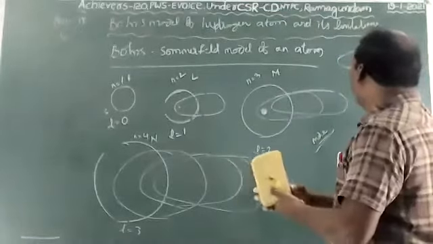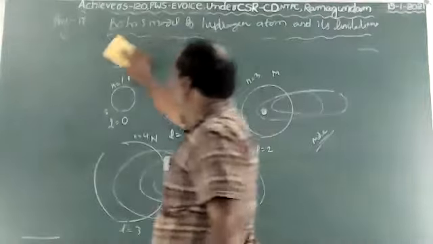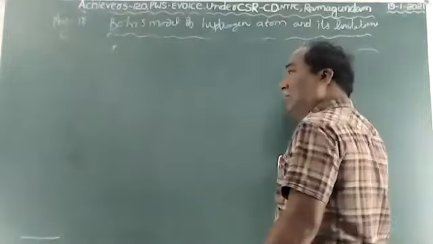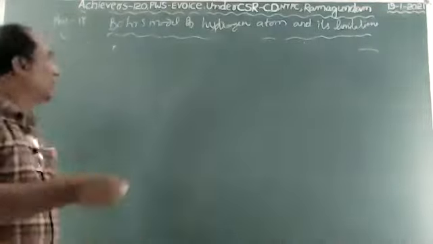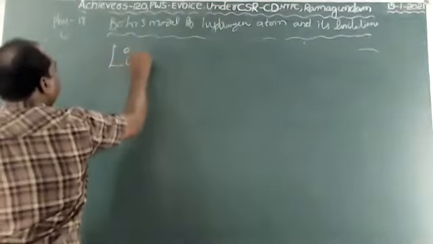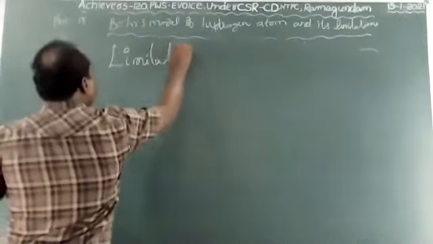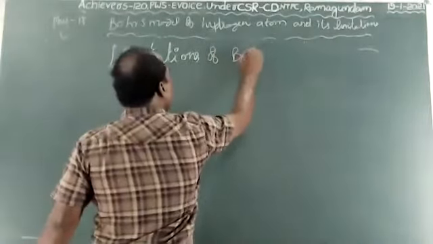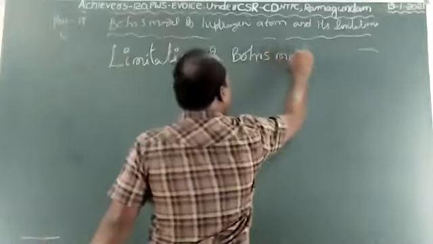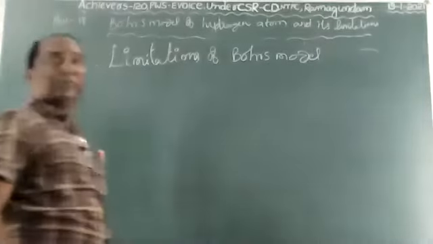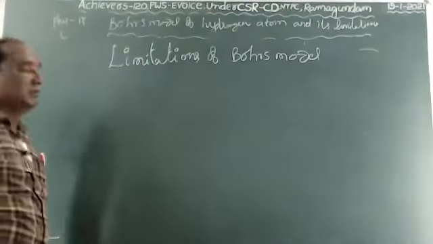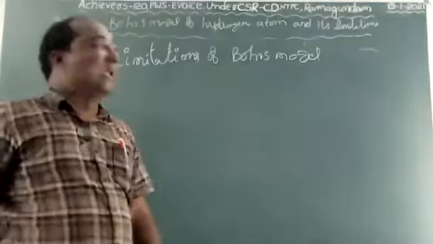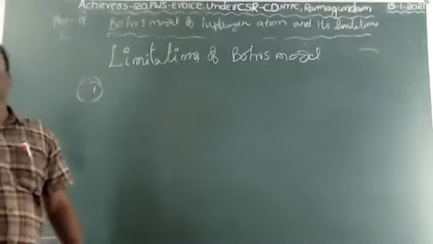So now the limitations of the Bohr model. Let me see, children. First limitation: he did not explain more than one electron of atomic spectrum.